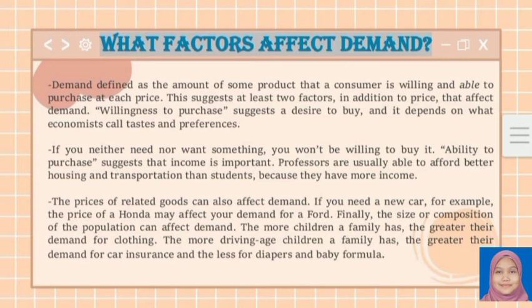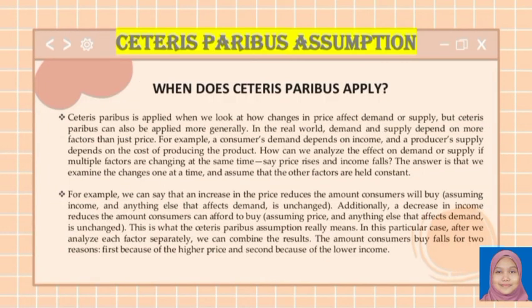The price of related goods can also affect demand. If you need a new car, for example, the price of a Honda may affect your demand for a Ford. Finally, the size or composition of the population can affect demand. The more children a family has, the greater the demand for clothing. The more driving age children a family has, the greater the demand for car insurance, and the less for diapers and baby formula. Then, lastly is the ceteris paribus assumption.